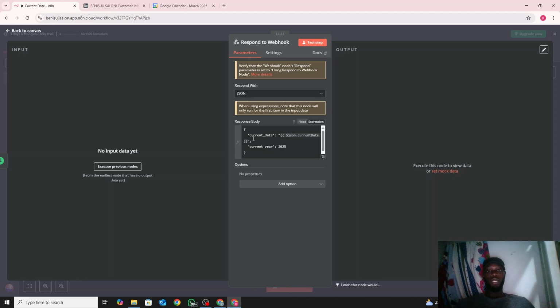So we have the current dates. Remember I said it as current date, that is this one here. So I just need to do is drag and drop, and then the current here is 2025. This current is actually not needed because the current date actually entails the current year, so it wasn't really necessary, but I just added it there. So current dates, that is the one that I could have showed you how to do the drag and drop.